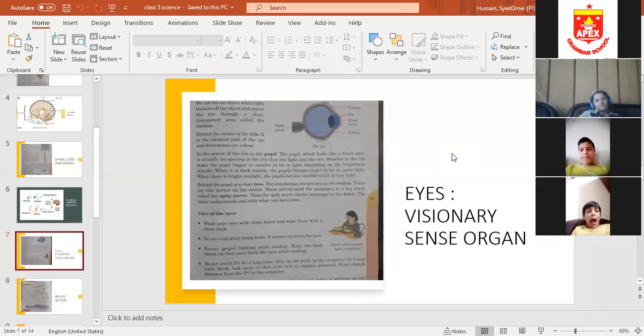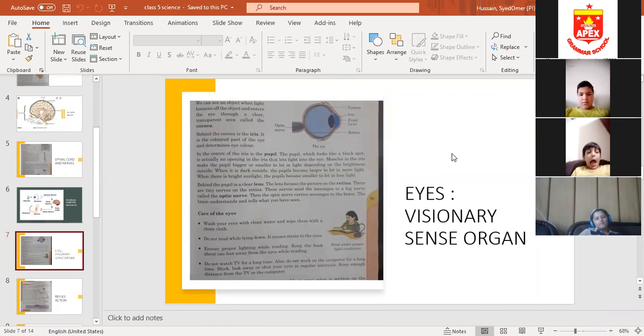When you look at the colored part of your eye, you see that there is a very small hole, a small dot, in the center of that colored part. What is it called? It is called the pupil.